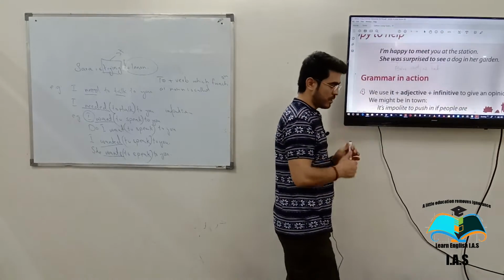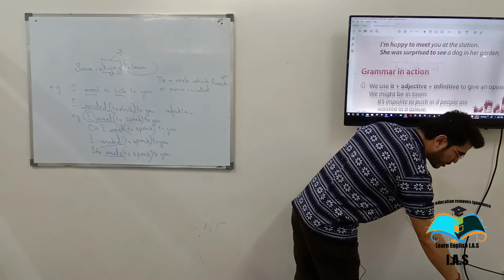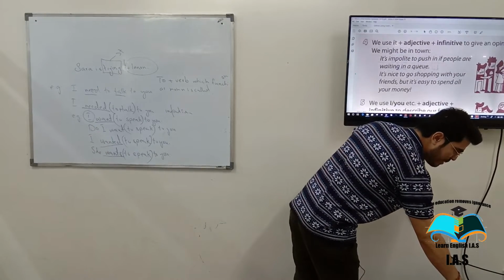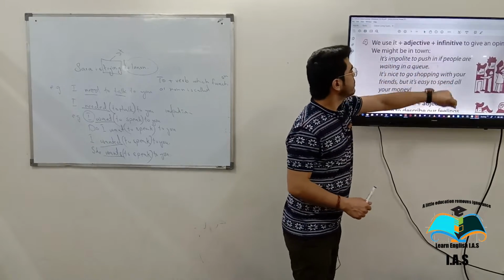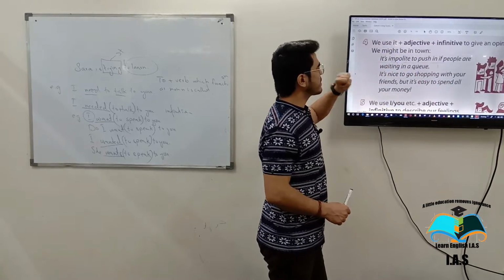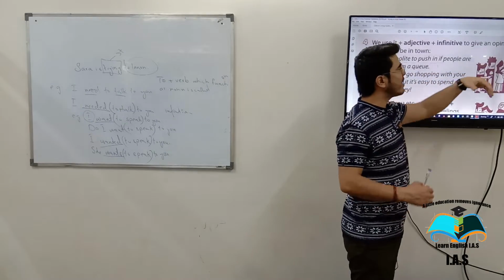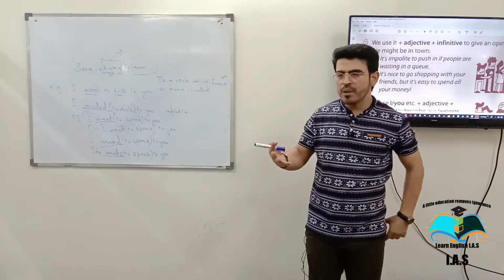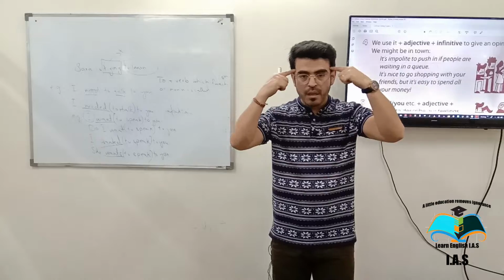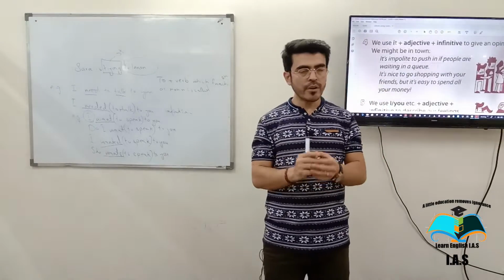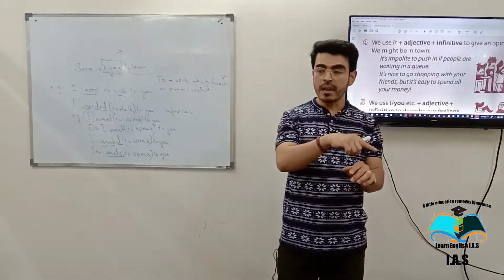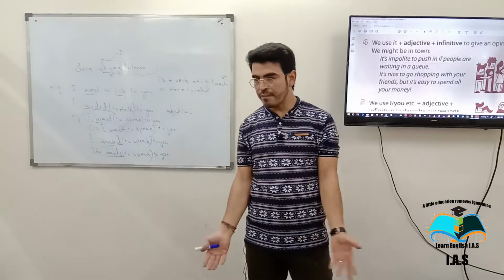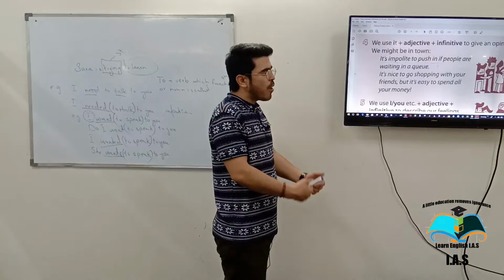Now, grammar in action. How can we use this grammar? We use it plus adjective plus infinitive to give an opinion. Now why are we using this structure? To give an opinion, right? So we are using be plus adjective plus infinitive to what? To give opinion. Nice. So how can we give opinions?